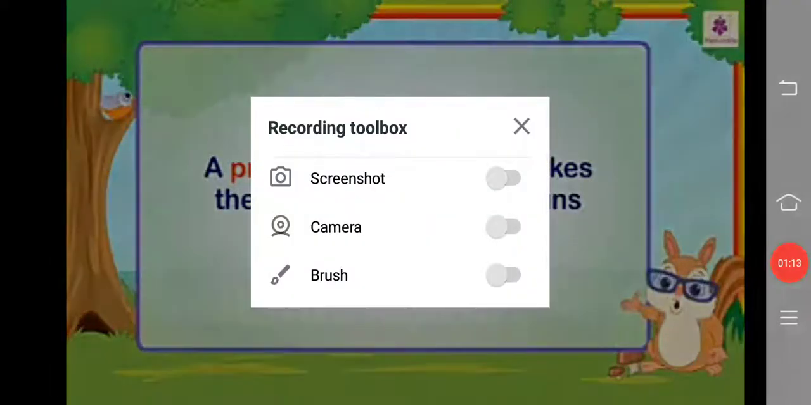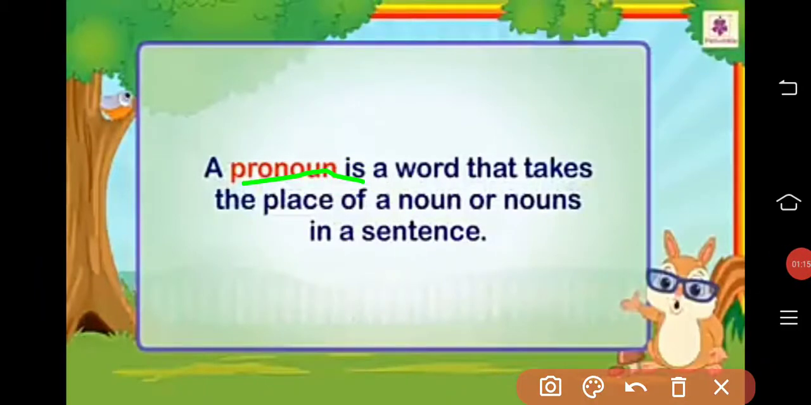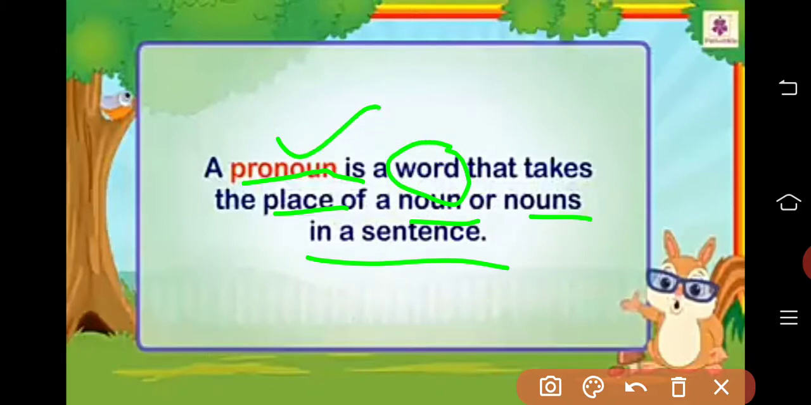So now the question arises: what are the pronouns that we are using here, and where are we using them? We are using a pronoun in the place of a noun or nouns. If one noun is there, we call it singular, and if many nouns are there, we call it plural. In a sentence we will find many nouns, but in place of those nouns we have to use one particular word, and that word is our pronoun. Clear, guys?